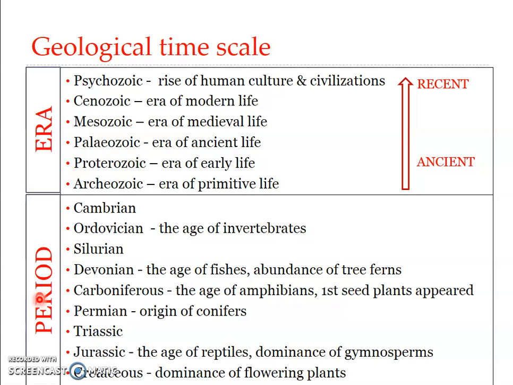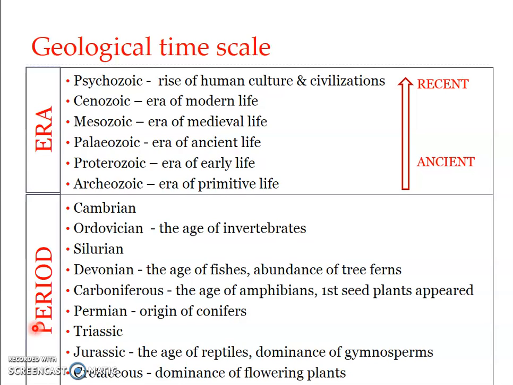Each era is represented by fossils characteristic of its particular age, and that is how we have come to know when a particular animal group or floral group emerged, when they dominated the Earth, and when they became extinct, which has been concluded through the specific set of fossils characteristic of the age. For example, the Archaeozoic era, which is the oldest and hence placed at the bottom of the geologic time scale, is represented by the fossils of unicellular organisms.